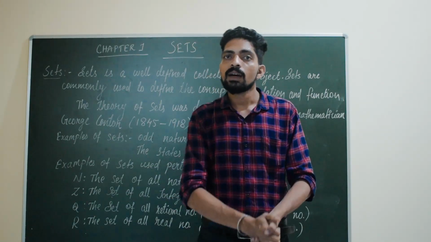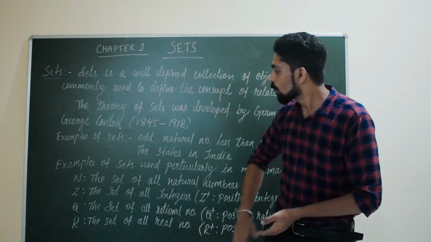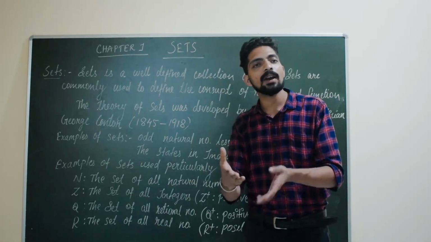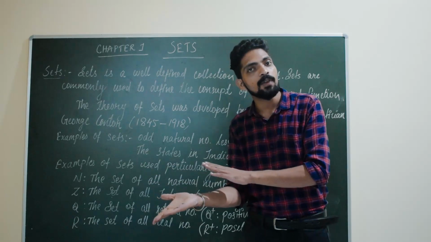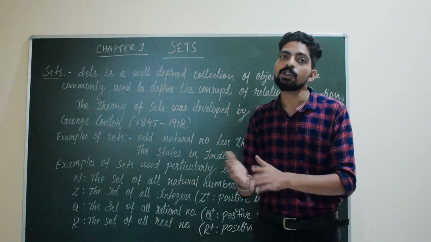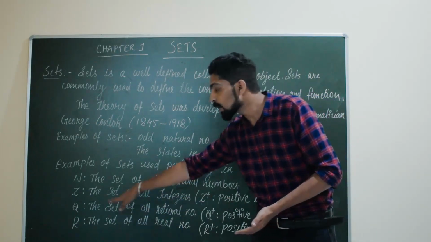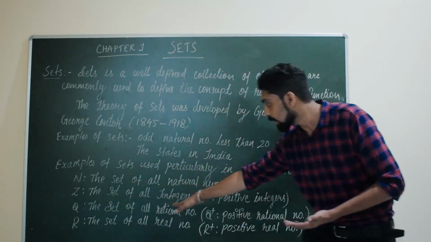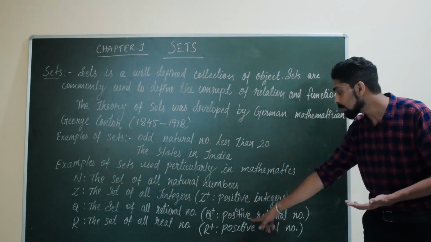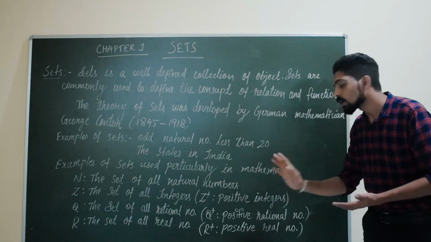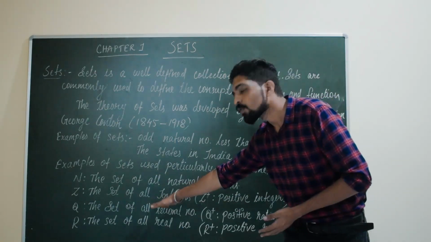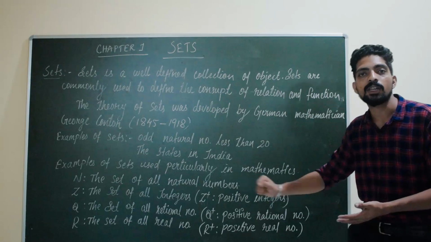They can be positive or negative. Q is for rational numbers, and Q plus is for positive rational numbers.